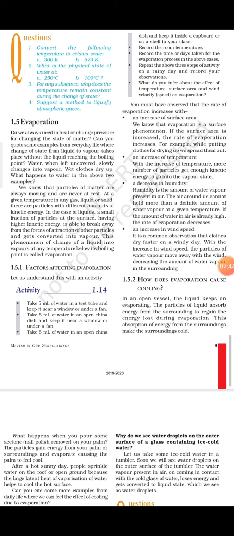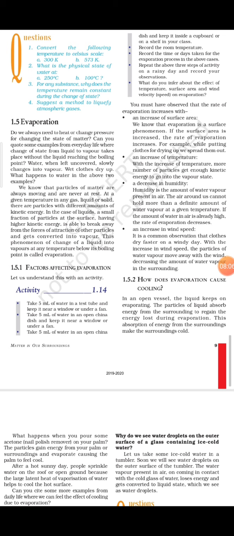If you are keeping them in a room, then keep both the glass and plate in the room. If you are keeping them on the rooftop, then keep both on the rooftop. The condition should be the same, and then only you will be able to understand how, when we increase the surface area, the rate of evaporation increases.